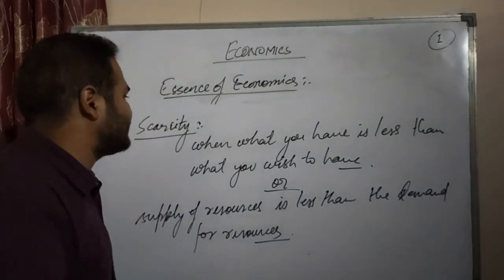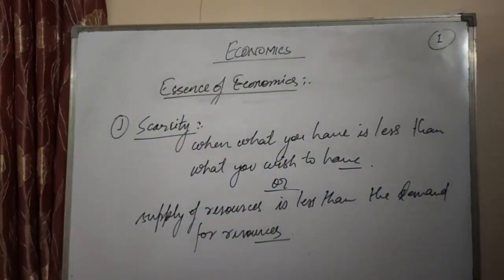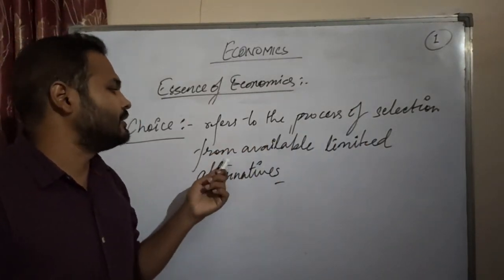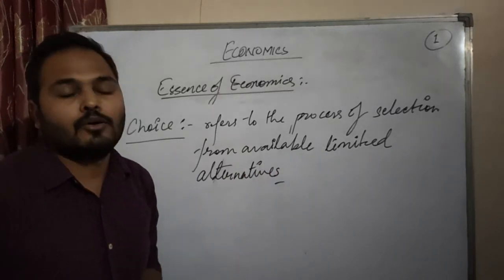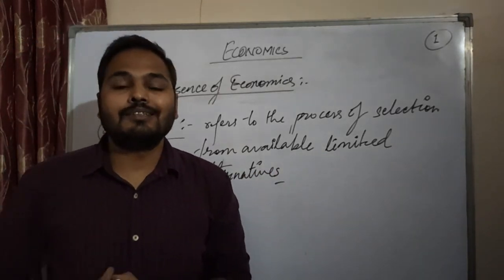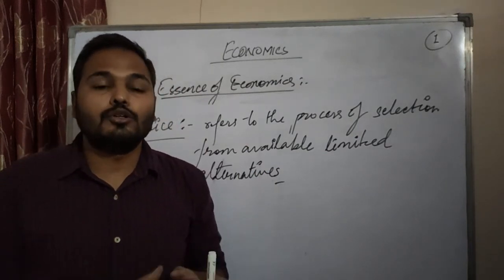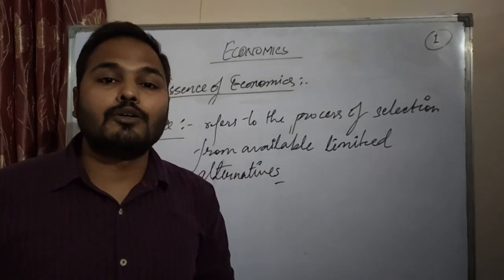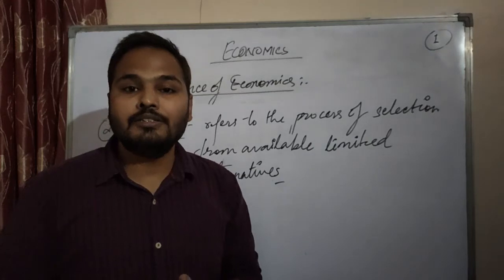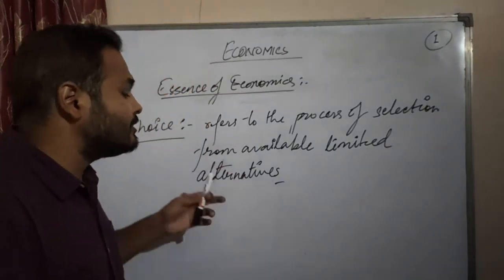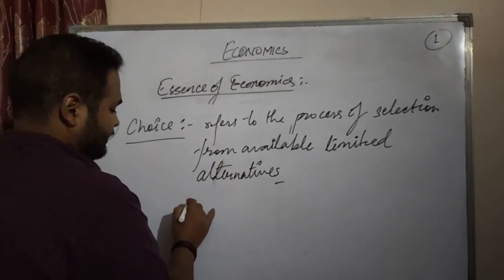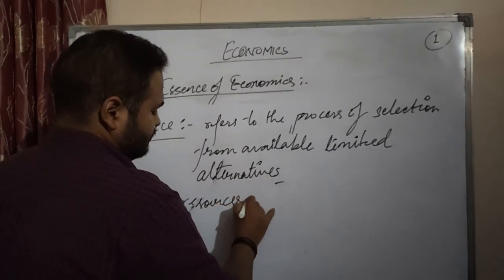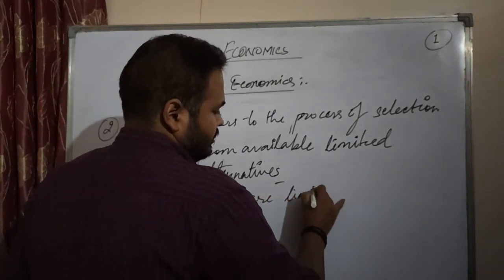Now we study the second essence of economics, which is choice. Choice refers to the process of selection from available limited alternatives. Choice provides you power. Different limited alternatives are there, and from them you have to choose the best one, which satisfies you the maximum.